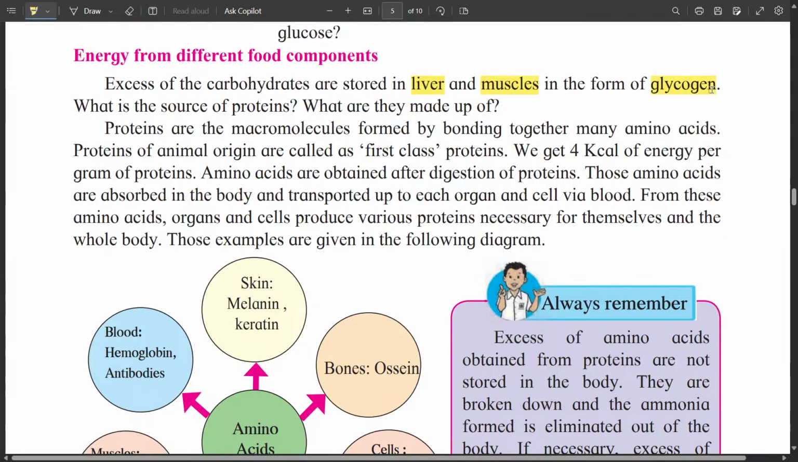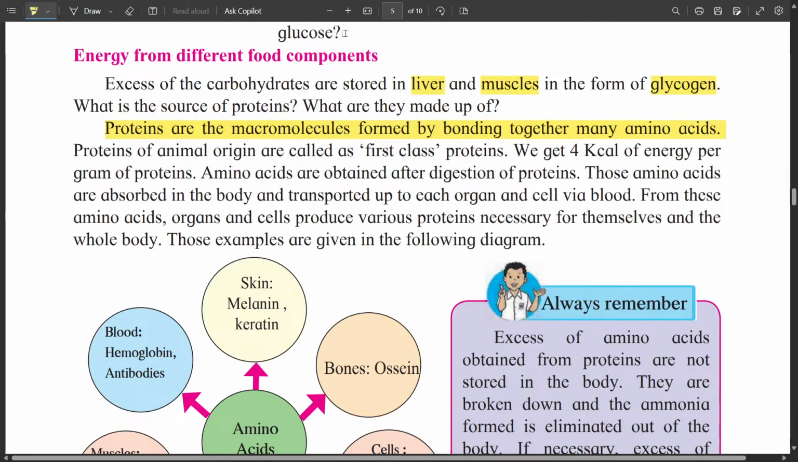What is the source of protein? What are they made up of? Proteins are macromolecules formed by bonding together many amino acids. So amino acids are the basic building blocks which are connected together to form various proteins.